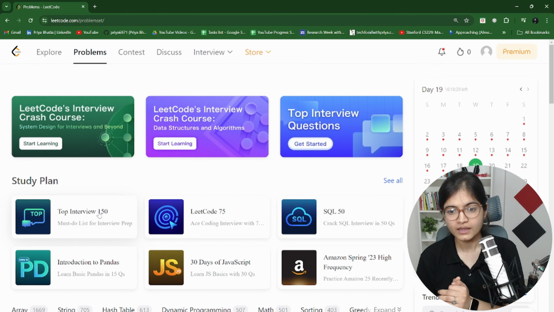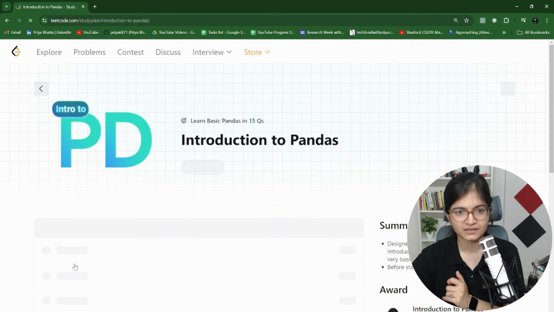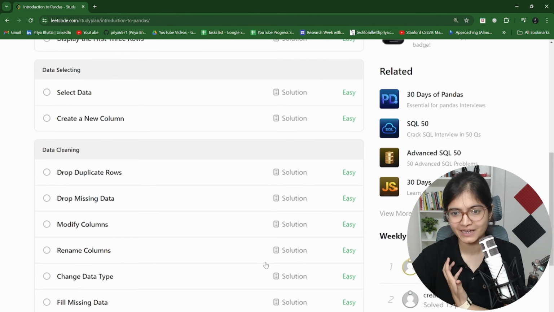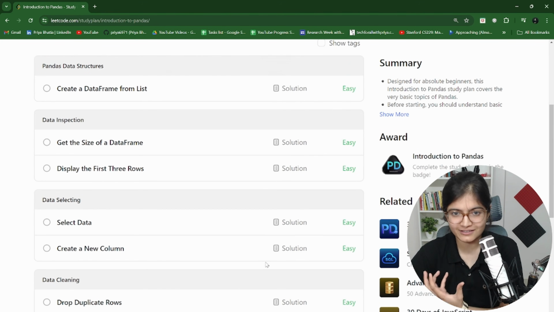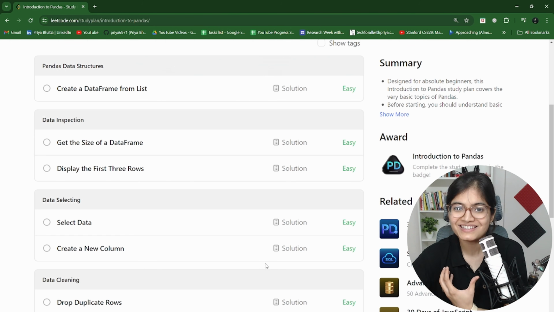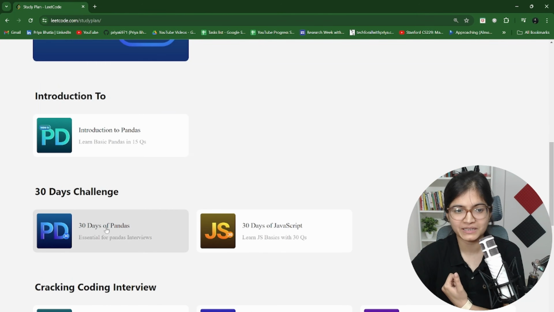Now in today's session, our focus is to see this Pandas framework. Here you can see there are multiple problems that we have, and for now, in this session, I will showcase the easier level problems, and in the upcoming sessions, maybe we will see how we can practice the hard level problems also. So here you can see that there are multiple things.